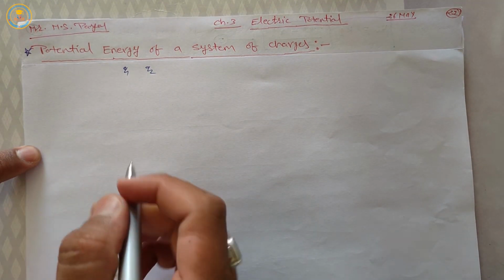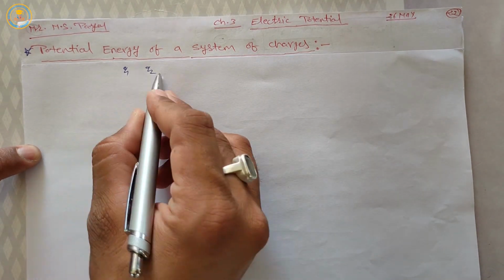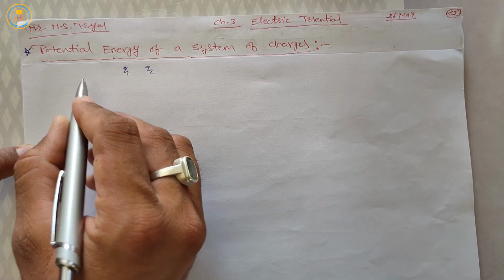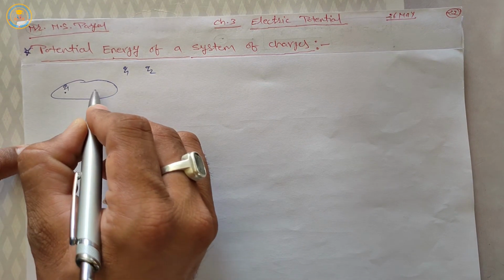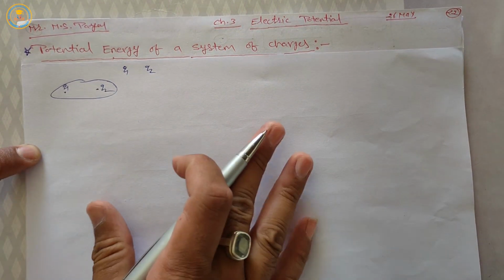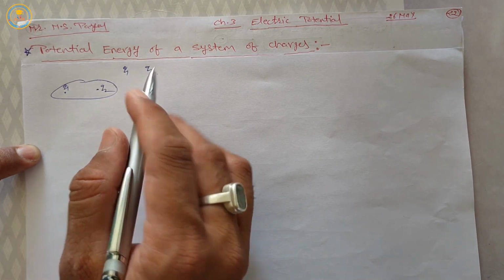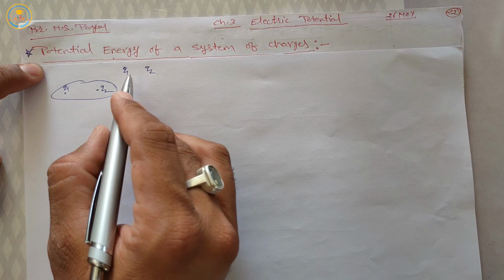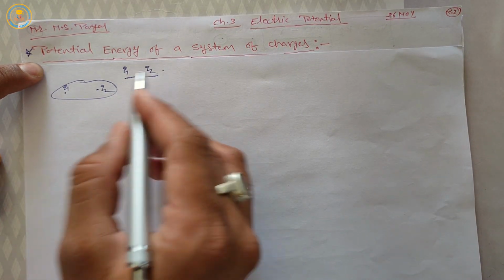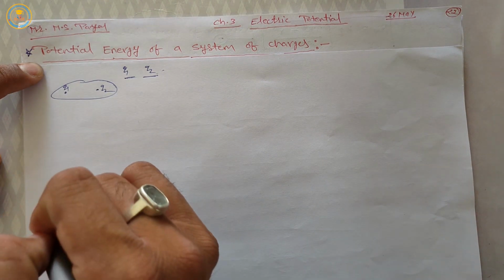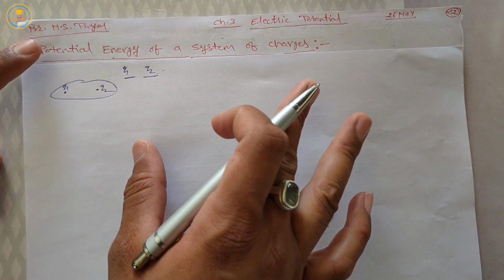Then if we bring these charges from infinity to particular points, the total work done in bringing this charge and this charge from infinity to particular points is equal to the potential energy.